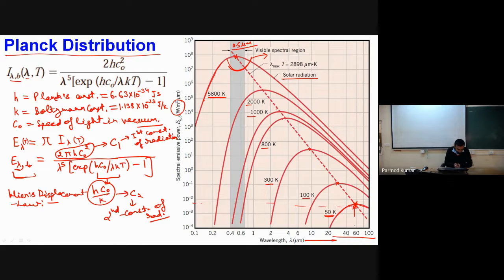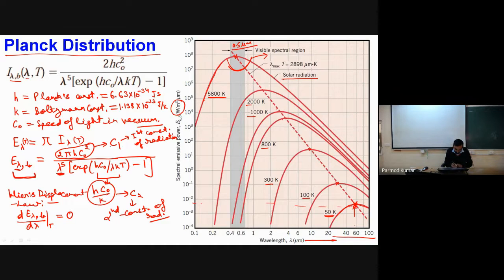this is our formulation of the spectral emissive power. If I differentiate this spectral emissive power, dE lambda b, with d lambda at a given temperature, and substitute it equal to 0, this will give me some specific value of lambda corresponding to which we get the highest value of spectral emissive power.